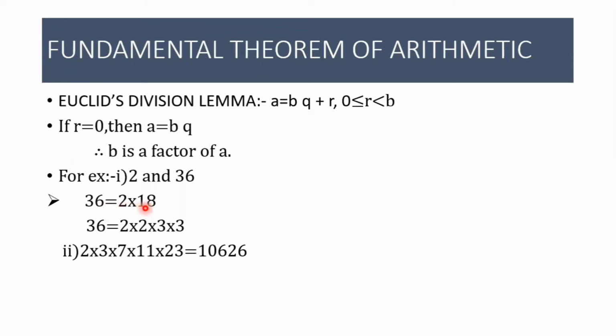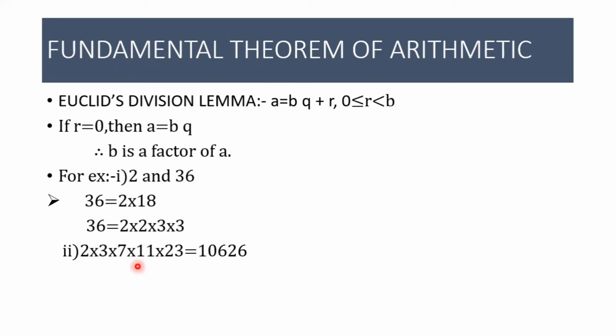After writing 18 as the product of primes, 36 can be written as the product of primes. 2 and 3 are prime numbers. 36 is a composite number, so it can be written as the product of primes. In the second one, 2, 3, 7, 11, 23 are prime numbers.